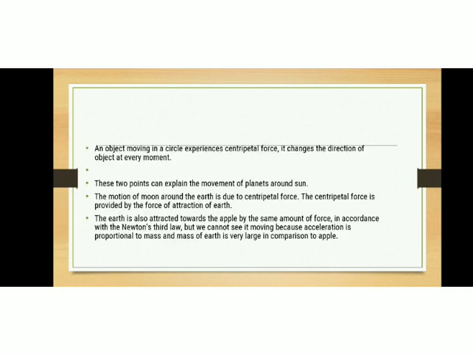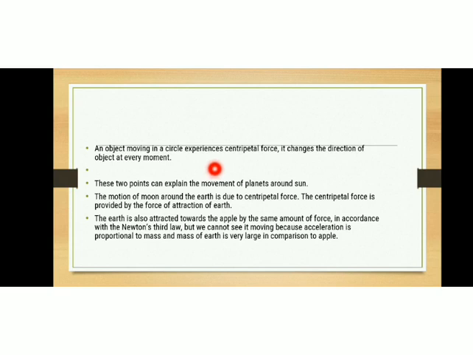Now, an object moving in a circle experiences a centripetal force. It changes the direction of the object at every moment. In the first chapter, that means chapter 8 motion, we had discussed circular motion, and there we had studied that whenever an object is moving in a circular path, it changes its direction at every moment.